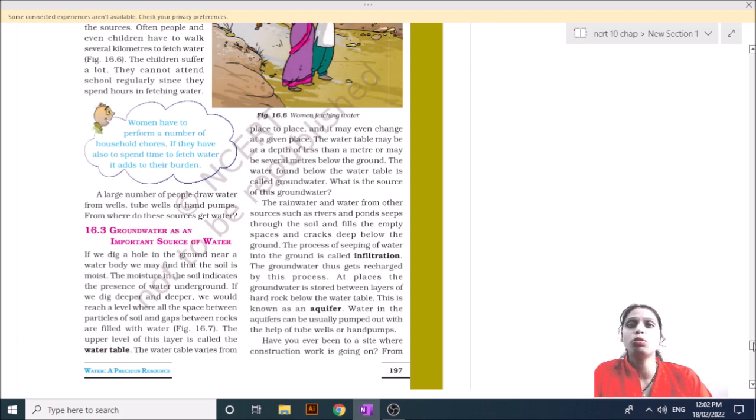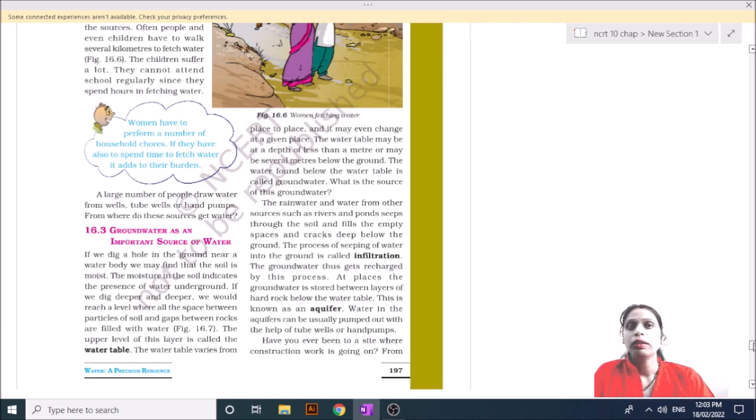This is groundwater. Actually, you can think that if you make a hole and dig into the soil, you will find moist soil, and when you dig deeper and deeper, you find water. And what is this? This is the water table.